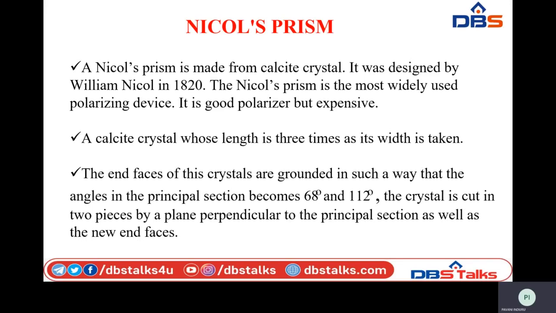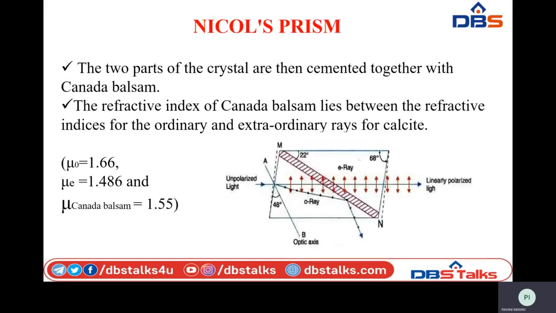Principal section means the section that consists of the optical axis and the extraordinary ray. In the principal section it will have the angles 68 degrees and 112 degrees. This crystal is cut into two pieces by a plane perpendicular to the principal section as well as to the new end faces. You can see the construction of the Nicol prism here. This is the Nicol prism designed with the help of calcite crystal. These two cut faces are cemented.